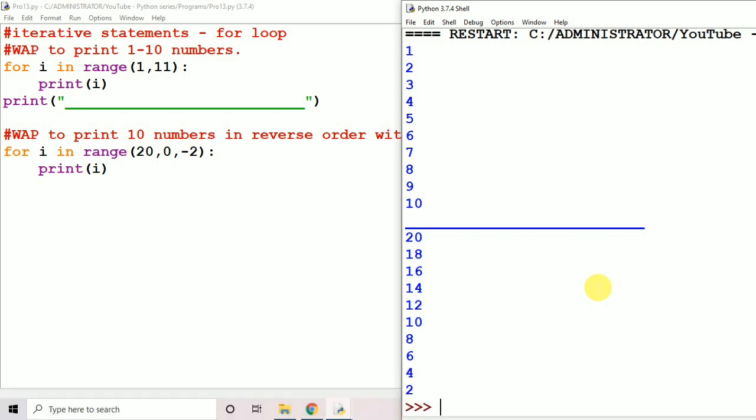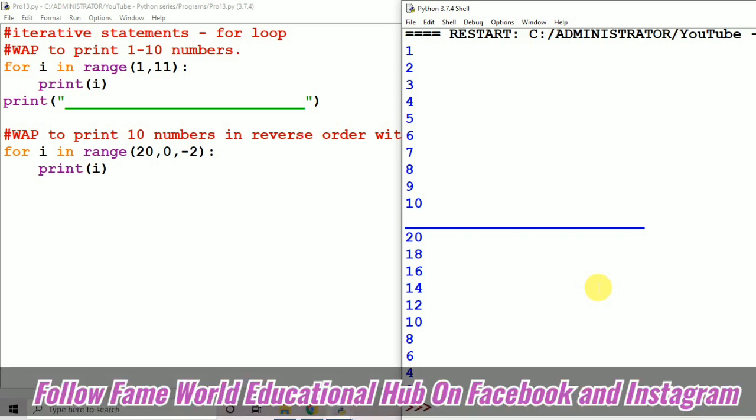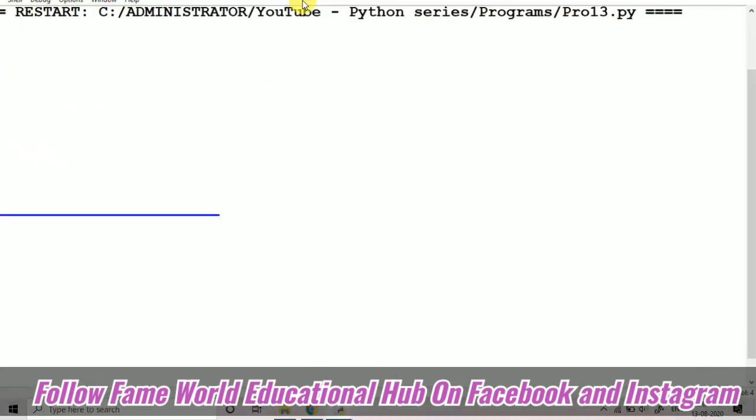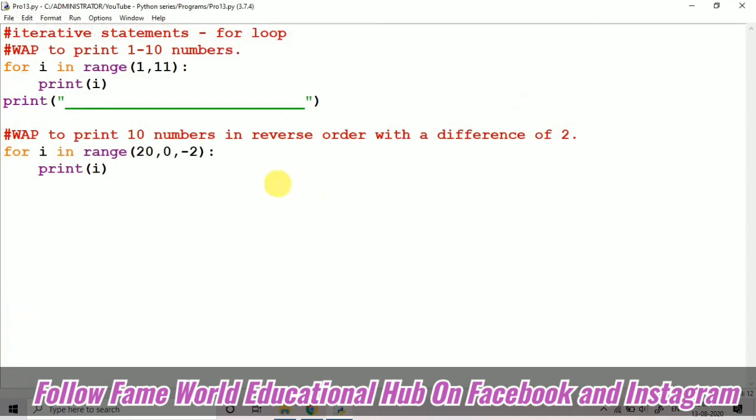You can see only 2 lines are required for this particular program. These programs are really very small when you are working in Python.